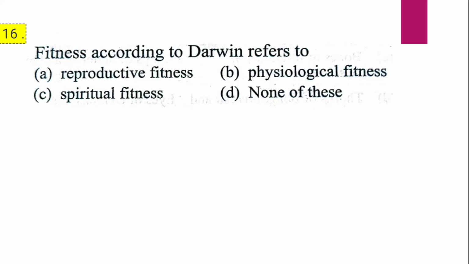Question 16. Fitness according to Darwin refers to A. Reproductive fitness. B. Physiological fitness. C. Spiritual fitness. D. None of these. Fitness according to Darwin refers to, and the correct answer for 16 is A, that is, reproductive fitness.